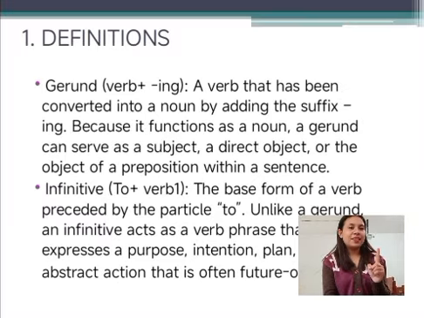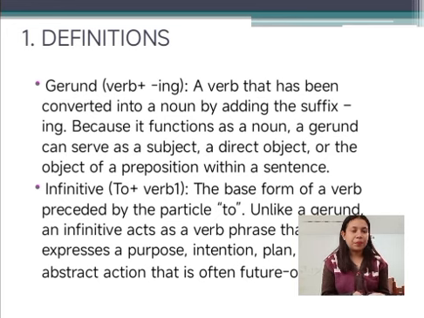Number one, definition. Gerund: verb plus -ing, a verb that has been converted into a noun by adding the suffix -ing. Because its function is a noun, a gerund can serve as a subject, a direct object, or the object of a preposition within a sentence.